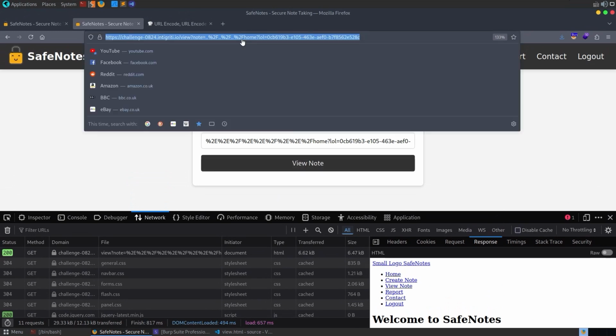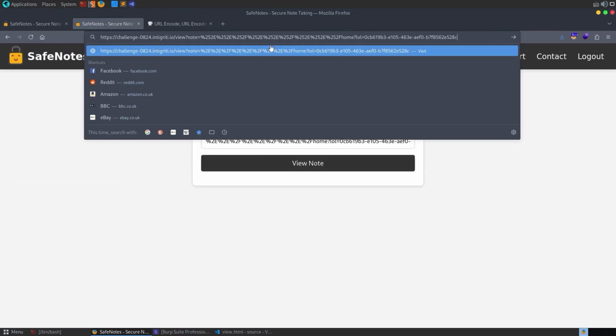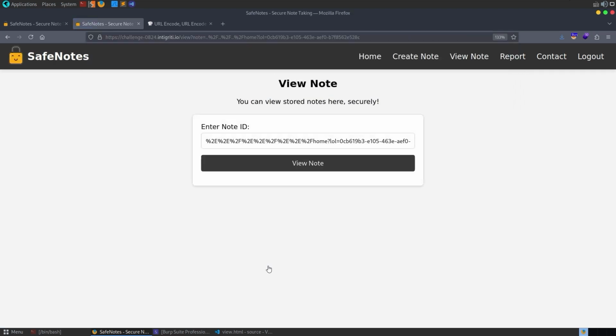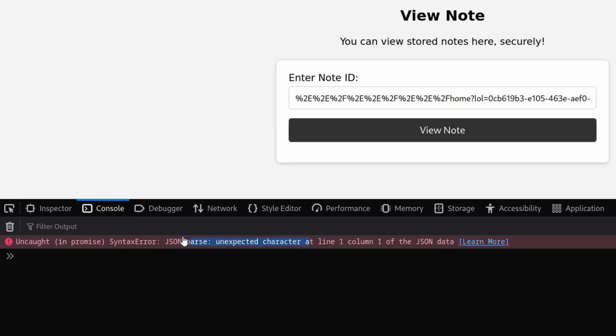And let's just do this again. I'll just copy and paste that. Did it come up with an error? It didn't actually come up with anything. Let me paste that in again. Oh, I'm waiting for the error in the browser. I should be looking in the console. Here we go. So yeah, it's received the data, but it's looking for JSON.